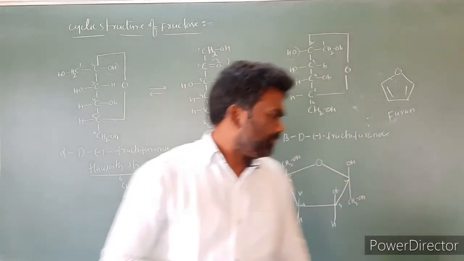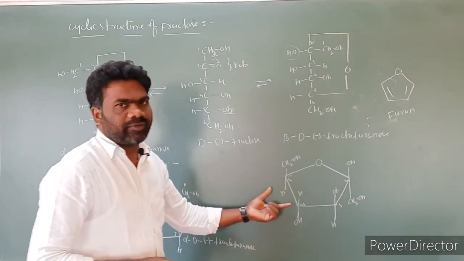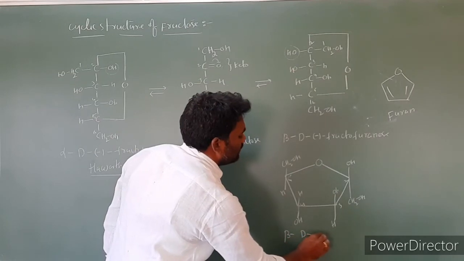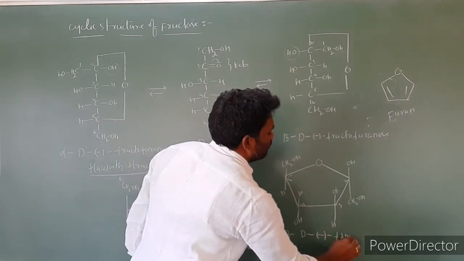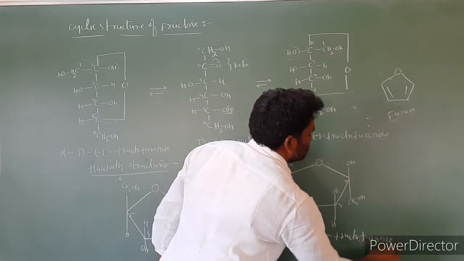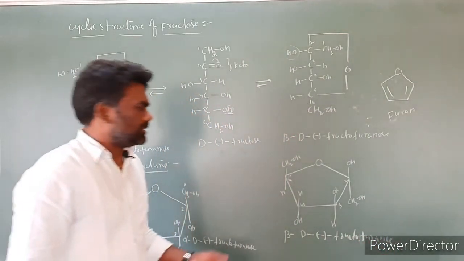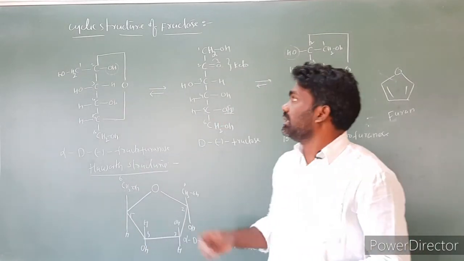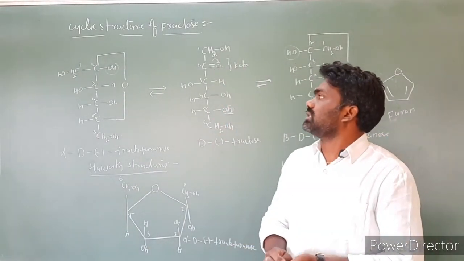So this is another, the beta form of Haworth structure. The name is, as already written, beta-D-minus-fructofuranose. Beta-D-fructofuranose. So these are the Haworth structures of fructose, and these are the cyclic structures of fructose.